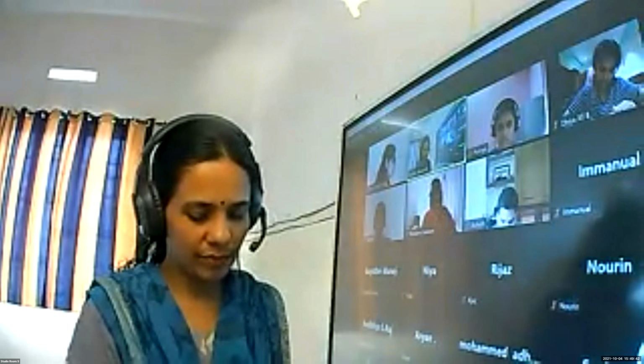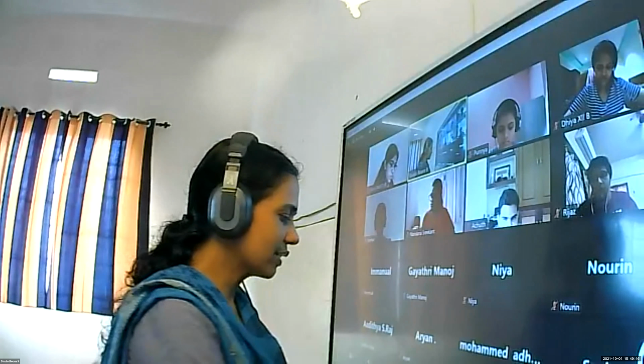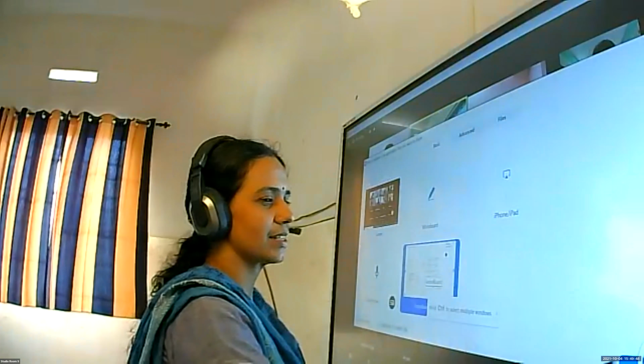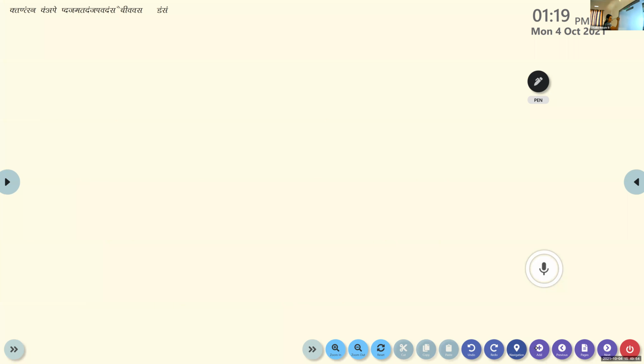Continuity and differentiability. I'll give 5 questions, discuss, solve it, and be ready with the answer. Write the questions. First one is d by dx of sine of cos x square.